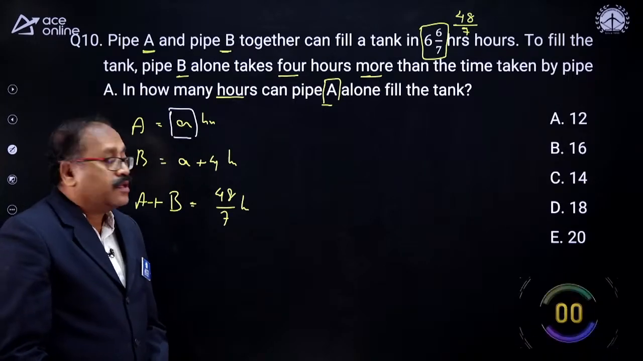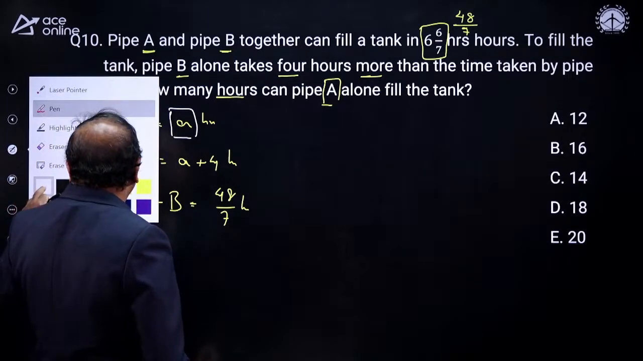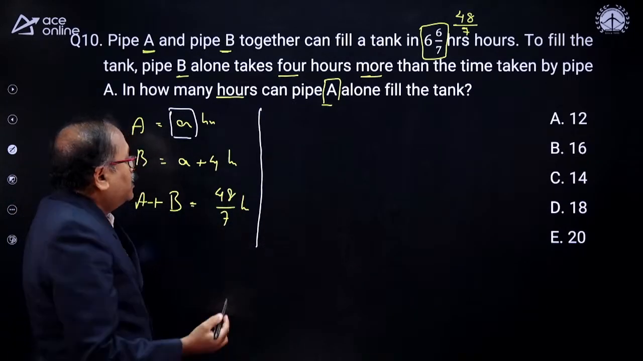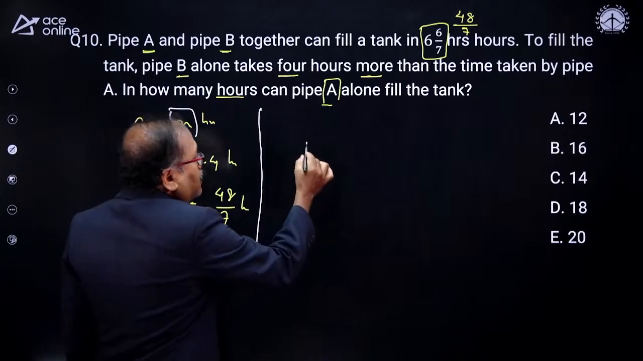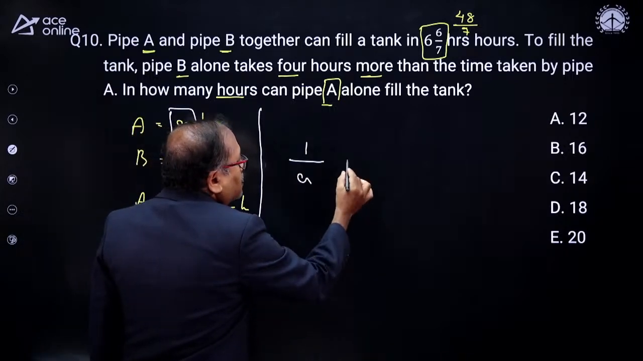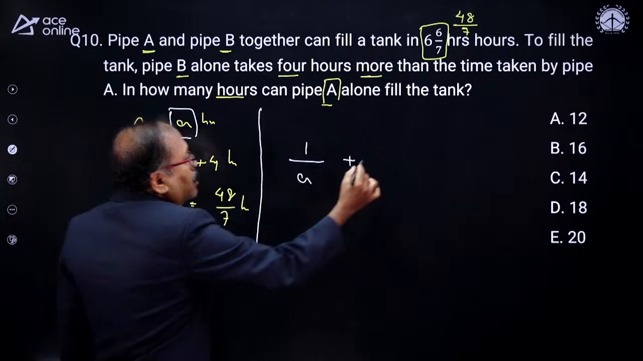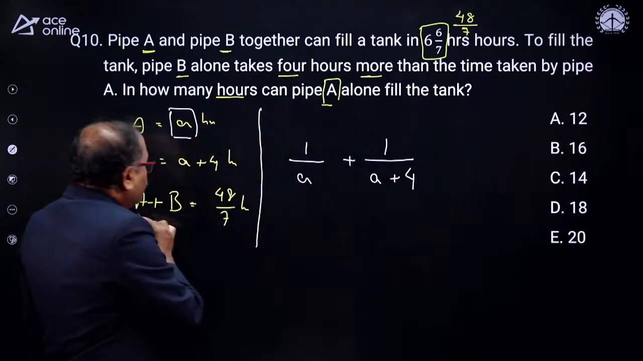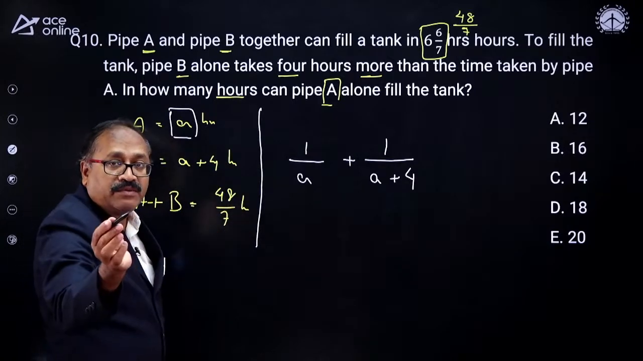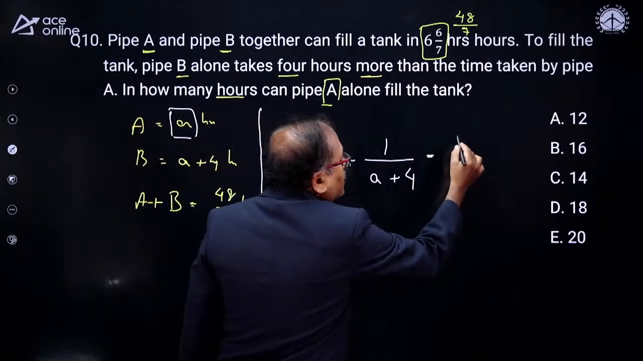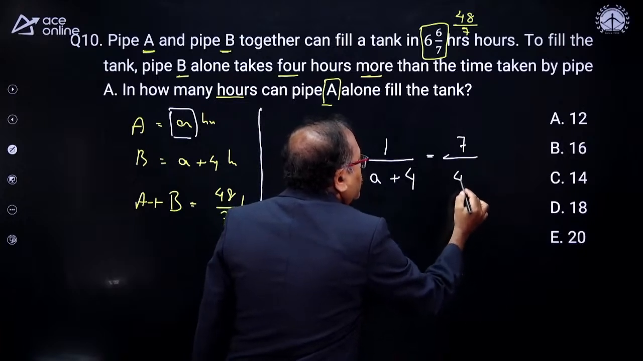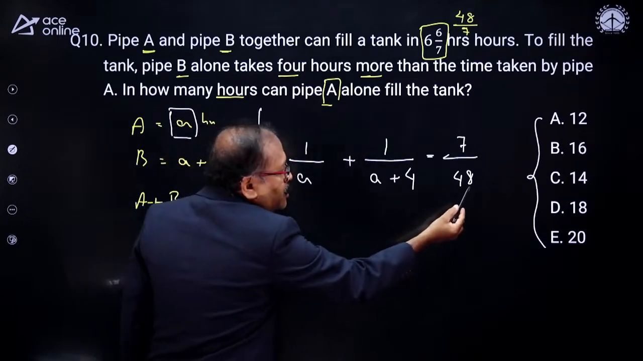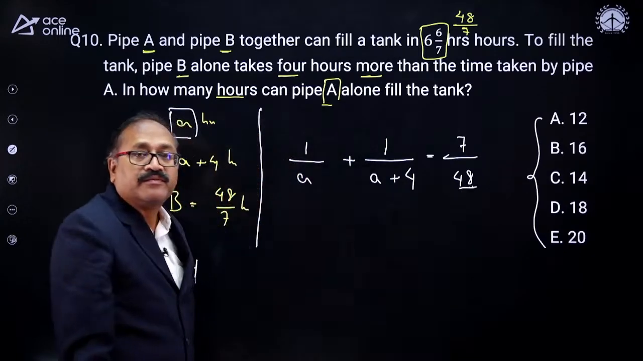Now time up. I'll show you the best way to answer this question is taking the help of the options. Here I know A in 1 hour is 1 by A, plus B in 1 hour is 1 by (A plus 4), and together in 1 hour they do 7 by 48. So I have to select from the options where I should get the factors of 48.